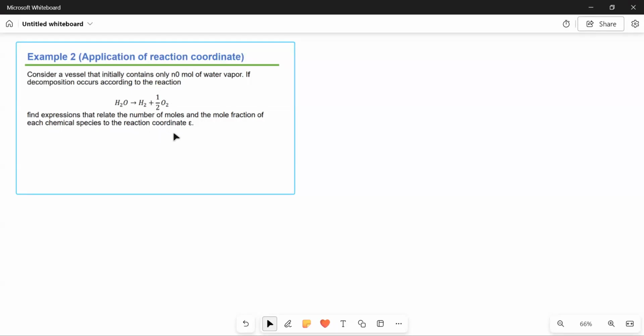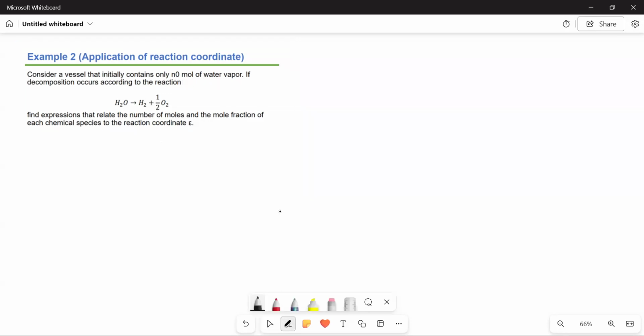So it's like the previous problem, but we are not given actual values for the initial state. We're just given that the initial state has the amount n sub naught for water.